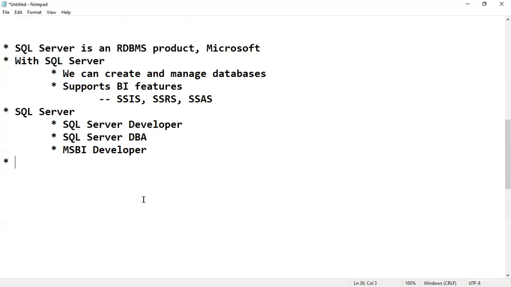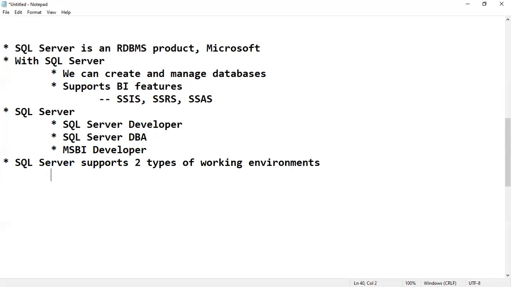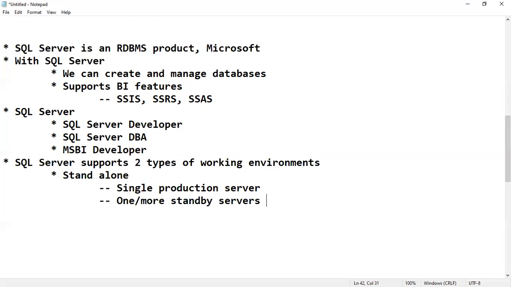Check here, SQL Server supports two types of working environments. One is the standalone environment. Standalone environment means we maintain a single production server and one or more standby servers, by using log shipping, database mirroring, or Always On.